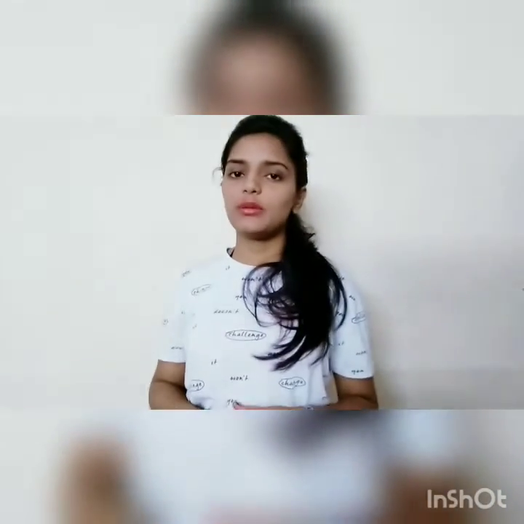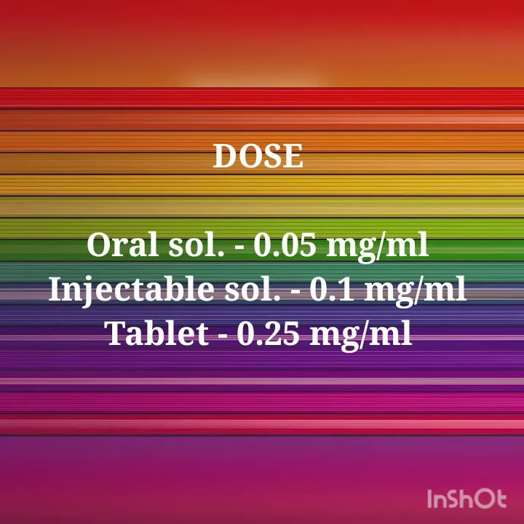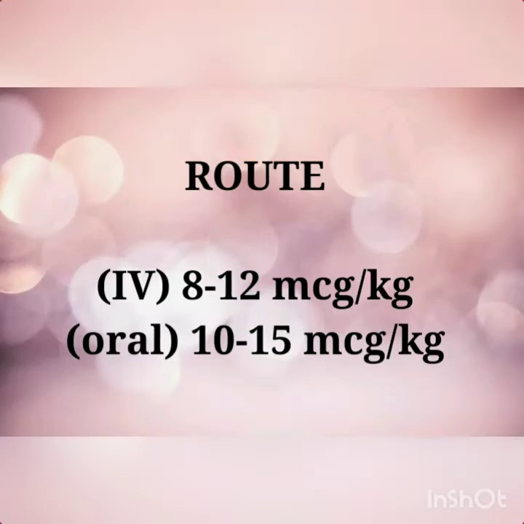In oral solution it is used as 0.05 mg per ml, in injectable solution as 0.1 mg per ml, and in tablet as 0.25 mg. Now let's see how we can administer digoxin. It can be administered intravenously at 8 to 12 mcg per kg, and orally at 10 to 15 mcg per kg.